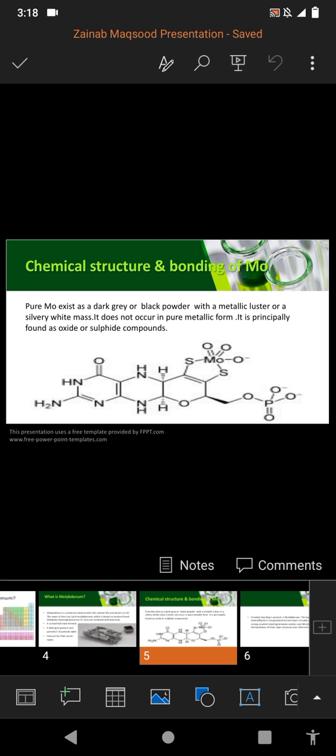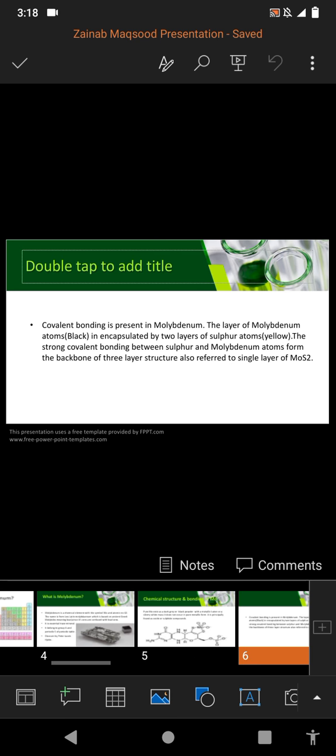Molybdenum exists as a dark gray or black powder with a metallic luster, or a silvery white mass. It is principally found as oxide or sulfide compounds. Here we will see that there are sulfide compounds present. Now we will discuss the bonding that is present in molybdenum. Which type of bonding is present in molybdenum? Actually, covalent bonding is present in molybdenum.